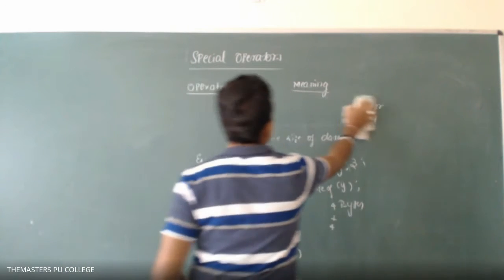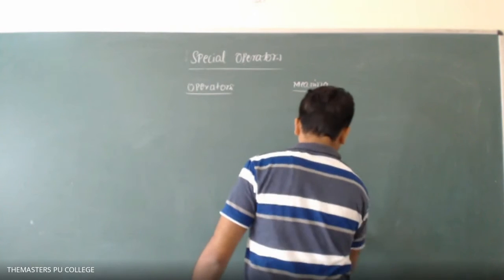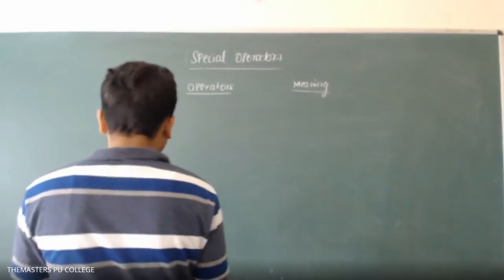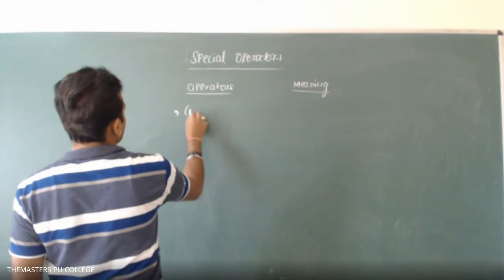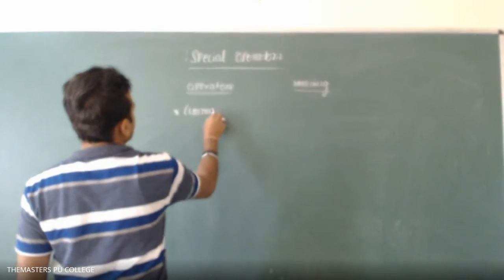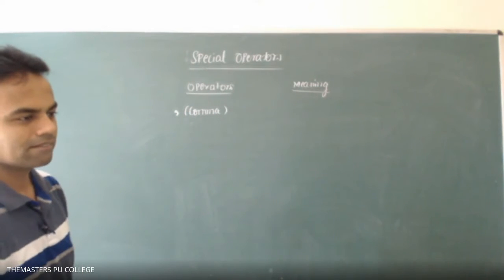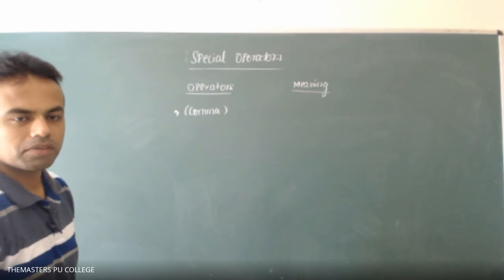Next operator is the comma operator. Tell me, where do we use the comma operator? Where do we use it? While declaration of the variables or an identifier or a constant.